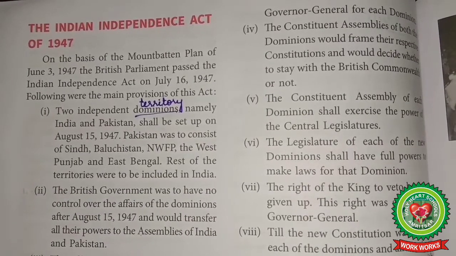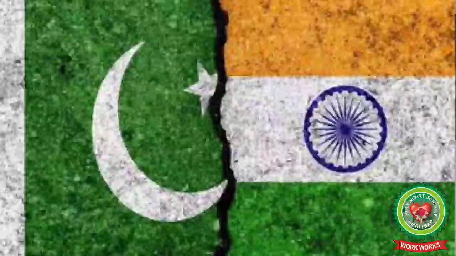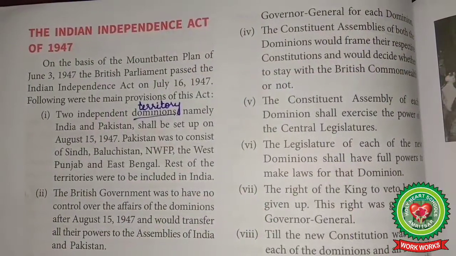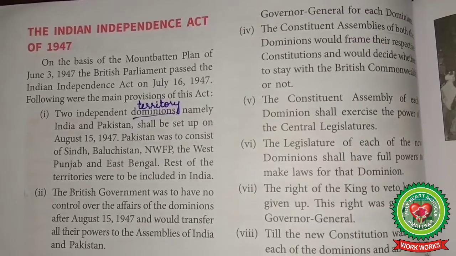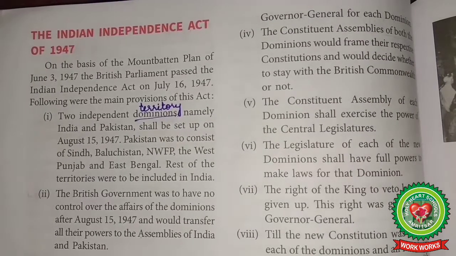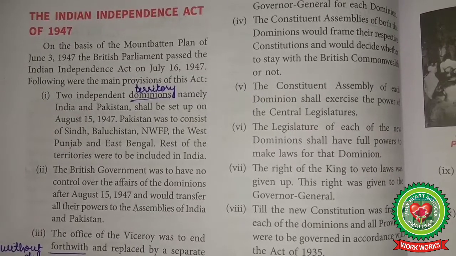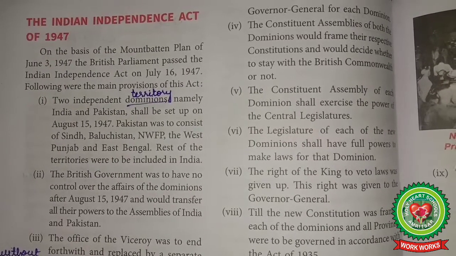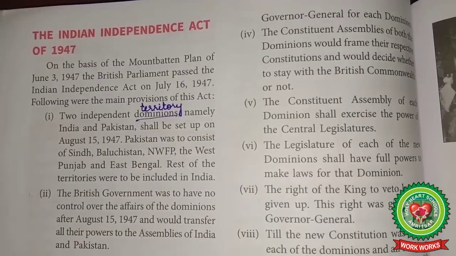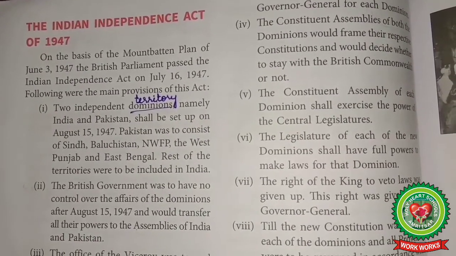It provided for the setting up of two independent dominions of India and Pakistan with effect from 15th August 1947 and demarcated the territories of each. Pakistan comprised of East Bengal, West Punjab, Sindh, Balochistan, NWFP. NWFP, the Northwest Frontier Province, was a province of British India and later of Pakistan. India was to comprise all the remaining territories of British India.